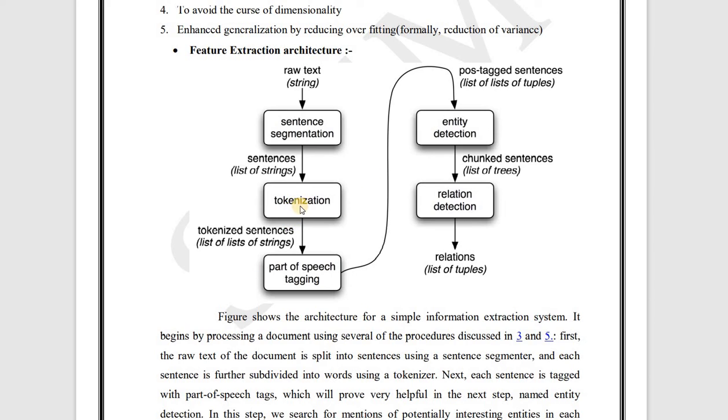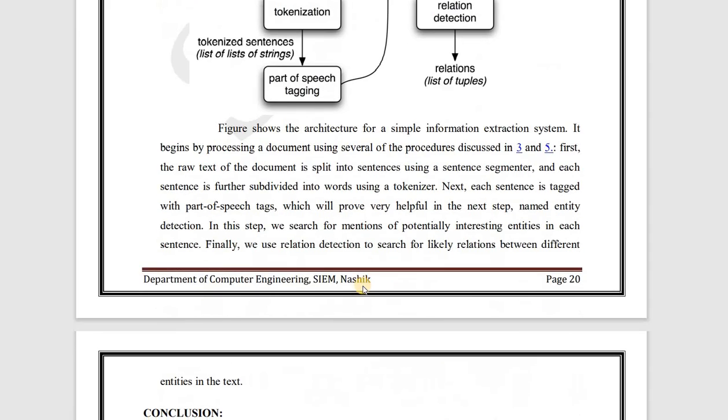Now when we apply tokenization to these sentences, we get tokenized sentences, that is a list of lists of strings. And then we perform part of speech tagging, and we get POS-tagged sentences, that is lists of tuples. And then we perform entity detection, that is chunked sentences, lists of trees. Now here from lists of tuples we go to lists of trees, and finally we perform relation detection and we get relations, that is a list of tuples.